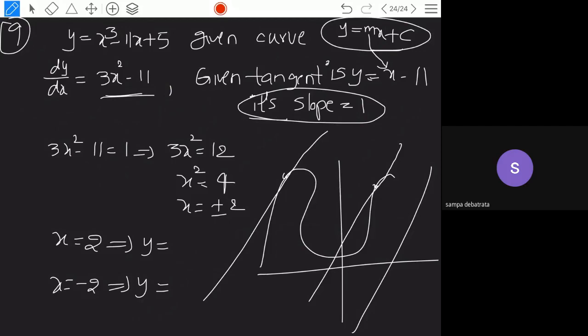So at 2 points, how is it possible? At this point these slopes are equal. At this point this line is parallel to this one. So 2 points is possible. This is 1 point, this is another point. Like I said, x is equal to 2 means y is equal to some value, you will get it. Okay? Is it clear to you? Yes, sir. Yes, sir.